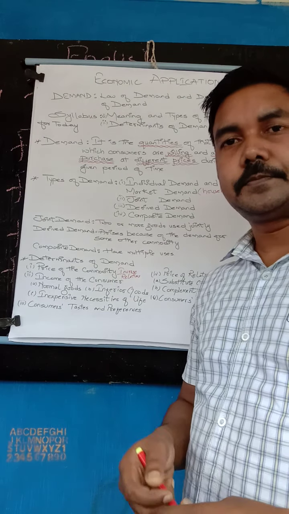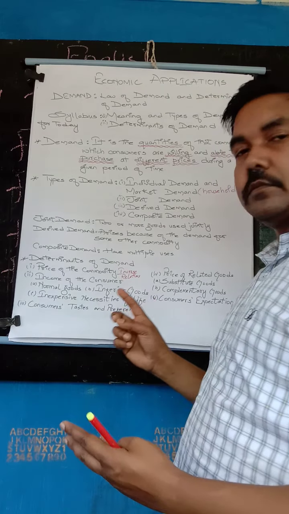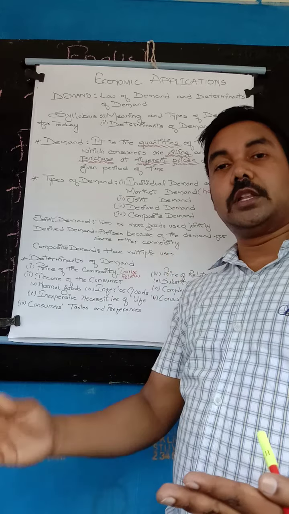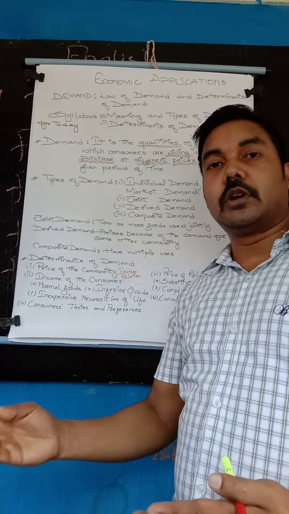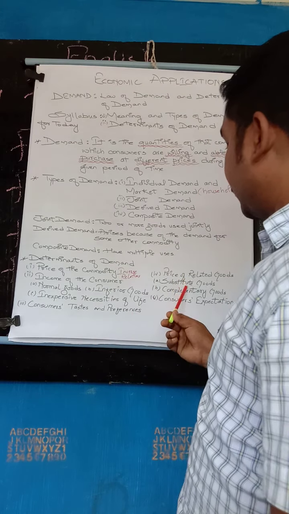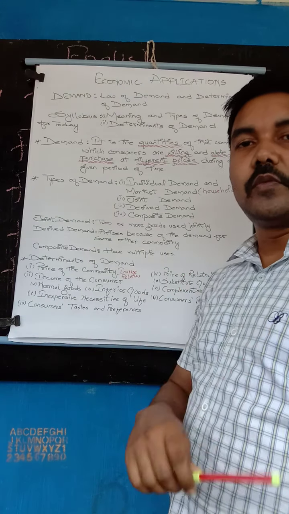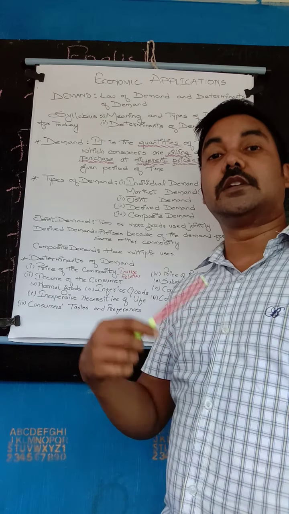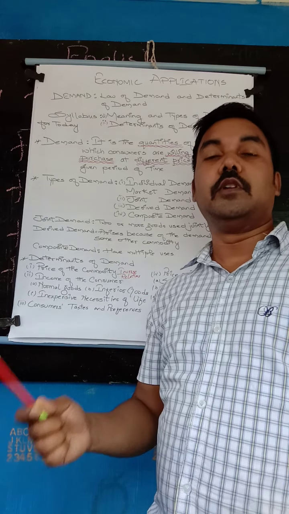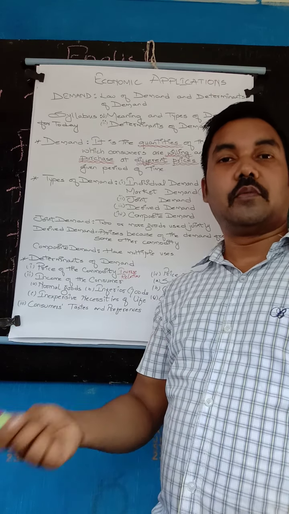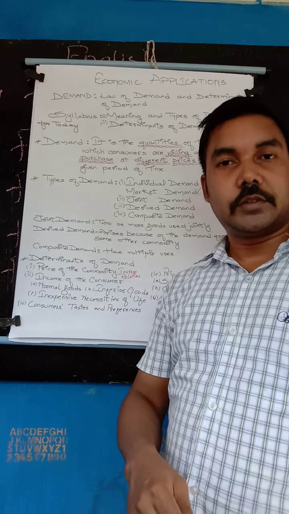Substitute goods: when one commodity is replaced by another commodity because of a change in prices. Like tea and coffee, when the price of tea has increased in the market, people will not prefer too much tea. They'll prefer coffee rather than tea.